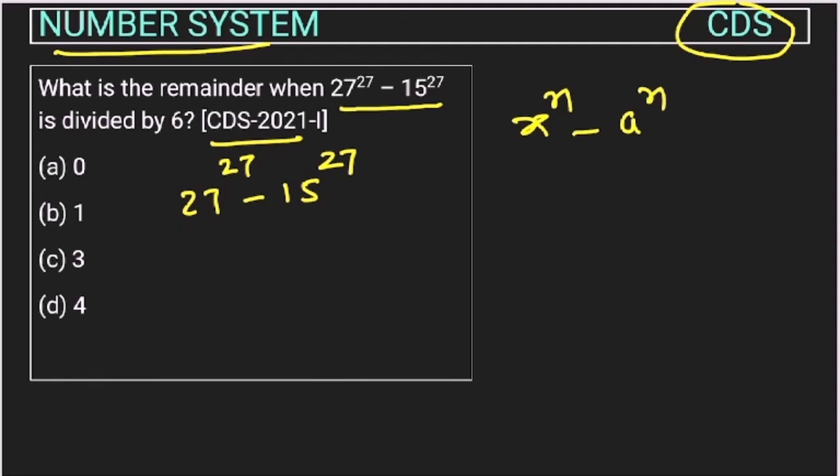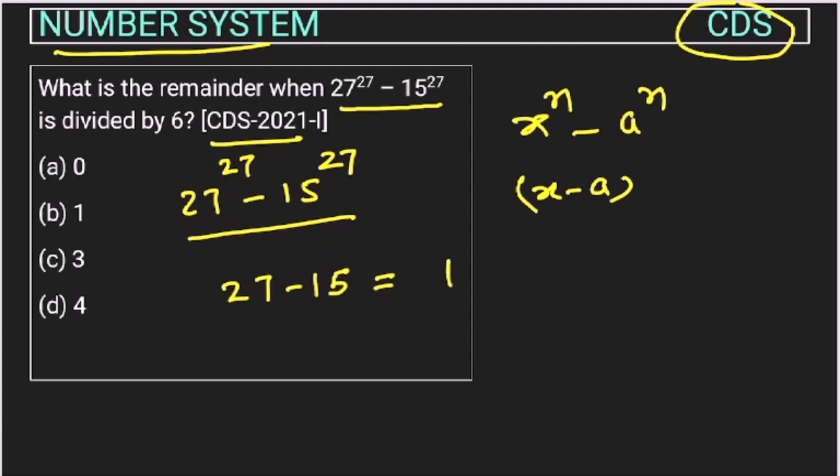No matter what the value of n is, even if it's odd or even, one factor will always be x minus a. We know this thing. So here the factor of this will be 27 minus 15, which is 12. So 12 will be a factor of this.